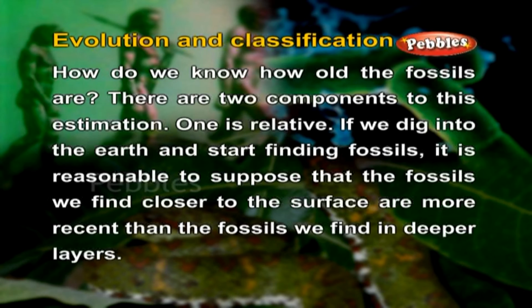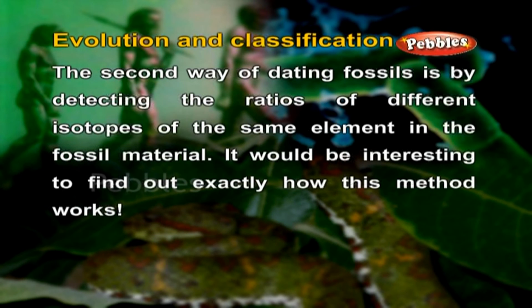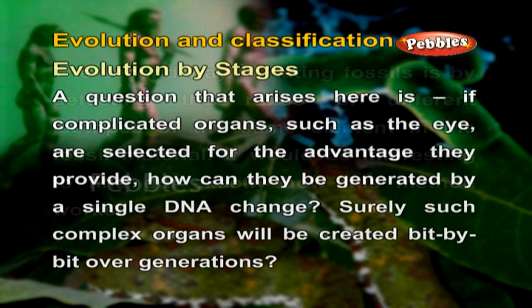One is relative. If we dig into the earth and start finding fossils, it is reasonable to suppose that the fossils we find closer to the surface are more recent than the fossils we find in deeper layers. The second way of dating fossils is by detecting the ratios of different isotopes of the same element in the fossil material. It would be interesting to find out exactly how this method works.